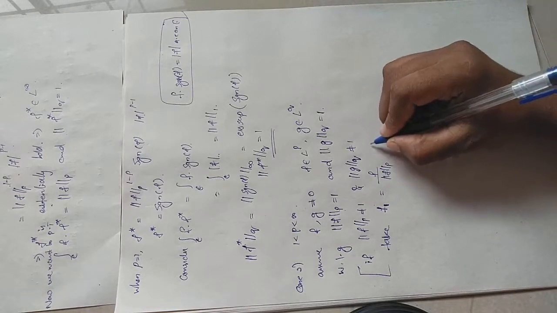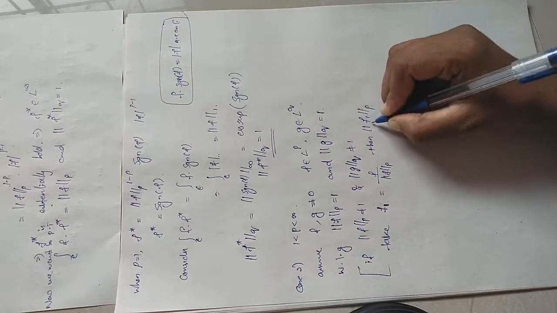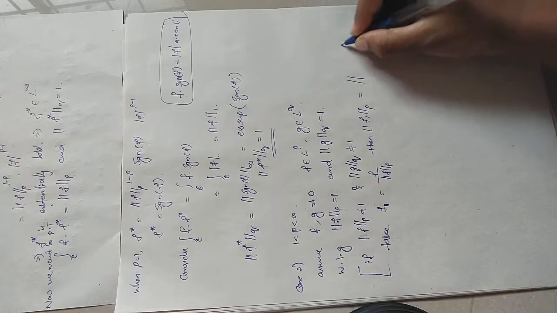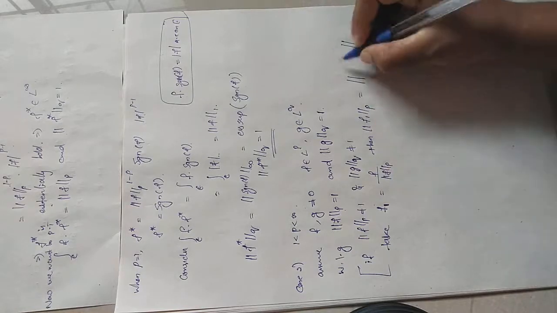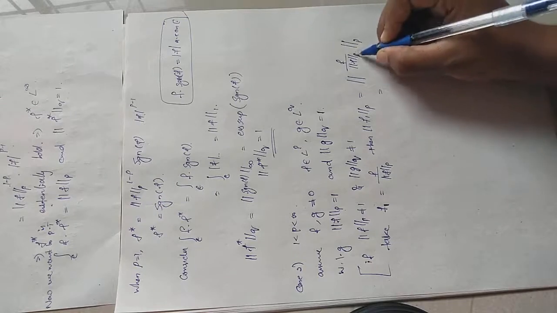Then what will be p norm of f1? f1 is f divided by p norm of f. Remember, p norm of f is a well defined real number.